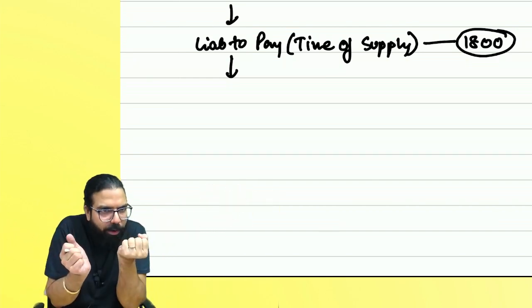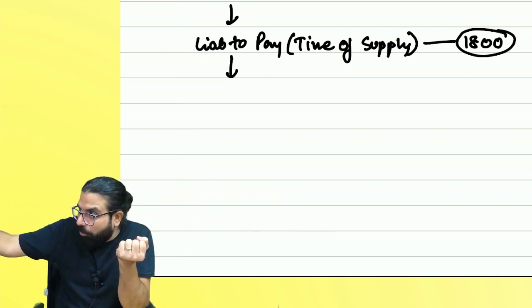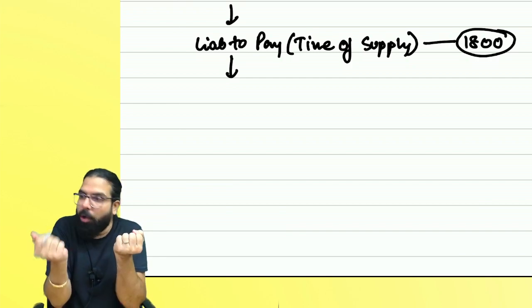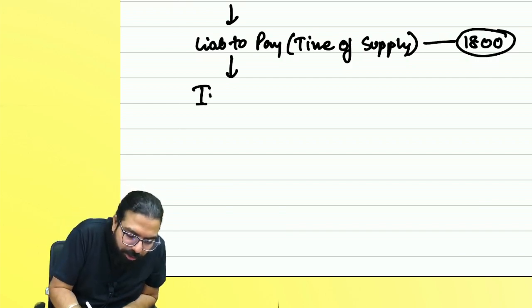On sale, you pay whatever GST you collect. On purchase, when you buy something, you will pay GST. That GST is given as a credit to you by the government. So you know what you will do? You will use your input tax credit.